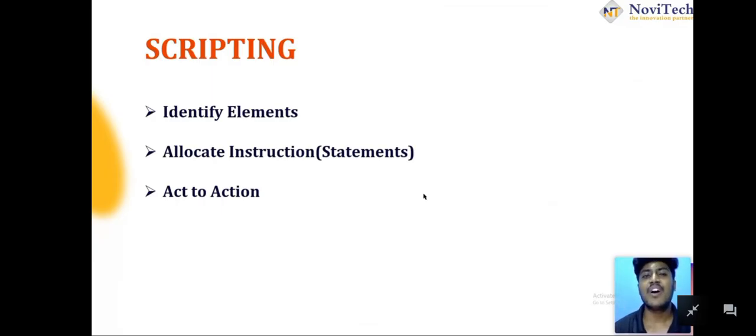What is the statement? Dot only equal to some function. So dot innerHTML equal to some variable. So these are the statements. Whenever we press some button, or scroll some area, or move from one place to another place, we are able to change our document. So action leads to reaction. Based on our action, our web page is going to react.